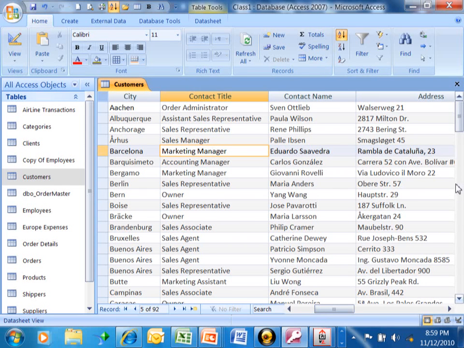Let me show you how to find your data in your table. So you can see we have a lot of records here. You always look down here and it'll tell you how many records that you have. So let's say we're looking for a specific piece of data or a specific transaction or something like that. Under the Home menu, you're going to come over here and you're going to do a Find.